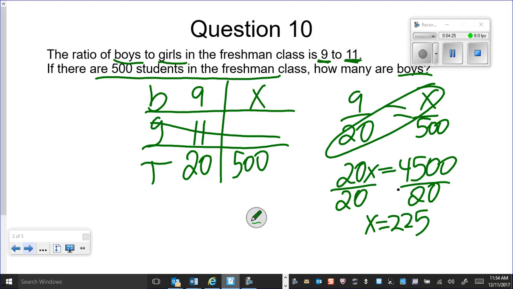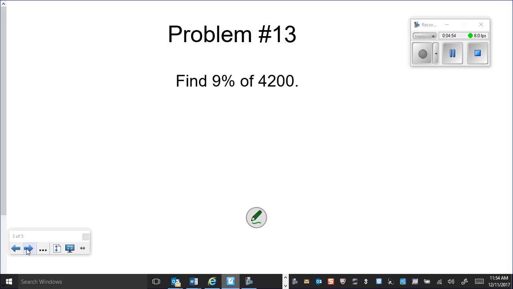Remember, what are we looking for here? We see that there are boys to girls in the first part of the proportion. But in the second part of the proportion, they want to know how many people are in the 500 students, 500 total students. So that total means we're going to have to add these two numbers up and figure out the boys over total. All right, let's move on to number 3.